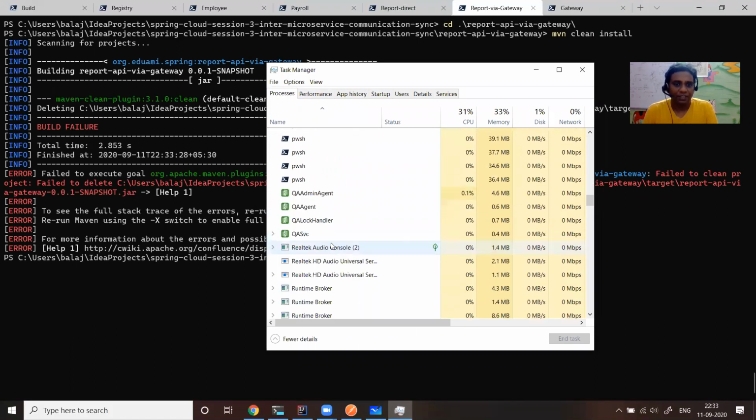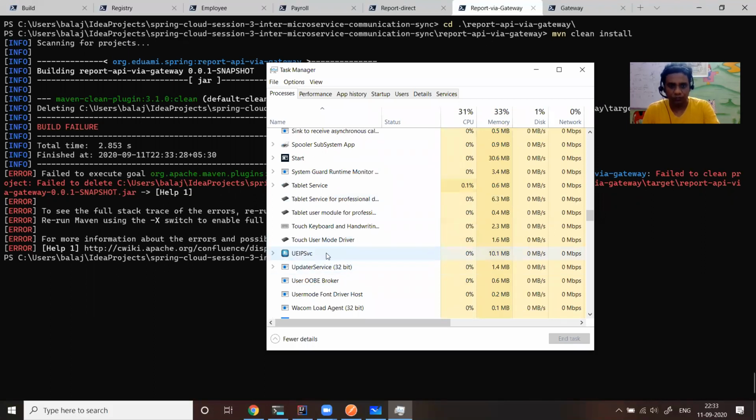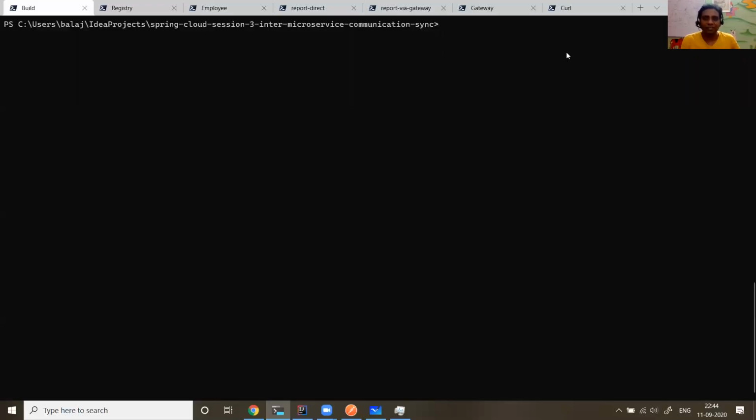Sometimes this can be really irritating. Okay. So sorry friends, there was a slight disturbance while I was recording. The actual problem is that one of the Java processes got stuck and the operating system is not allowing me to clean. So I use the JPS utility, which shows the running Java processes, and I directly kill the process using its process ID. This is one tip which you can follow. Because the process is running, Maven is not allowing me to clean the build.